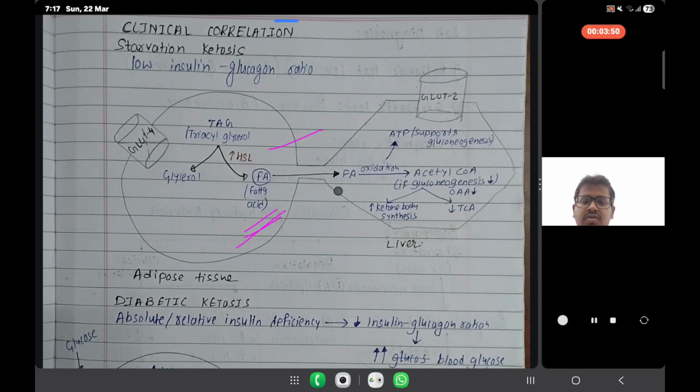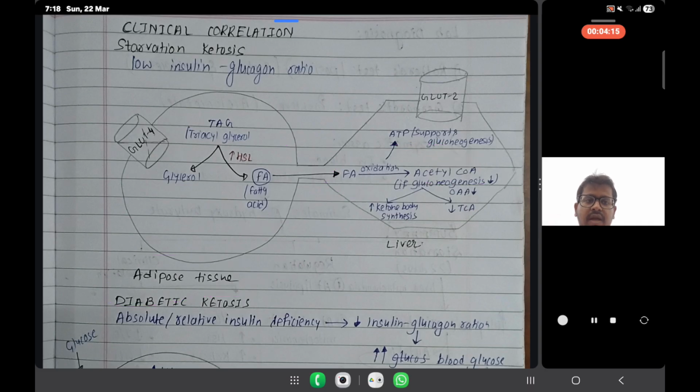The fatty acid goes from the adipose tissue to the liver cell. If we do the oxidation of fatty acid, there will be synthesis of ATP and support of gluconeogenesis, the breakdown of non-carbohydrate sources to form glucose. Another product is that acetyl coenzyme A is formed.